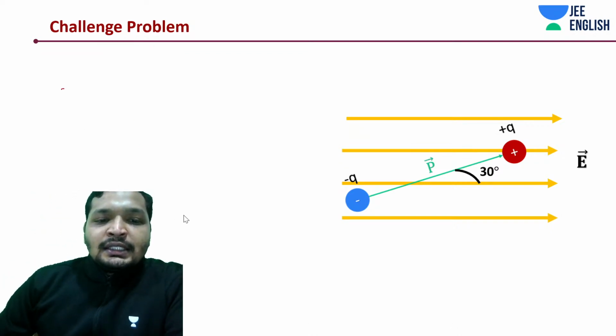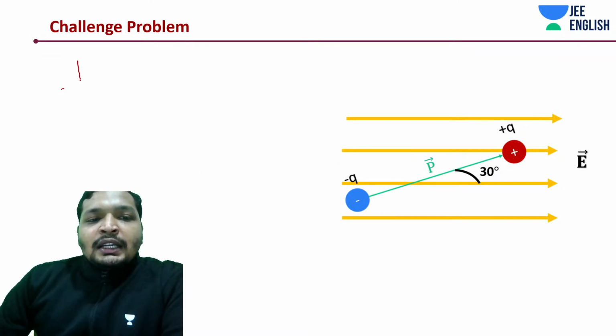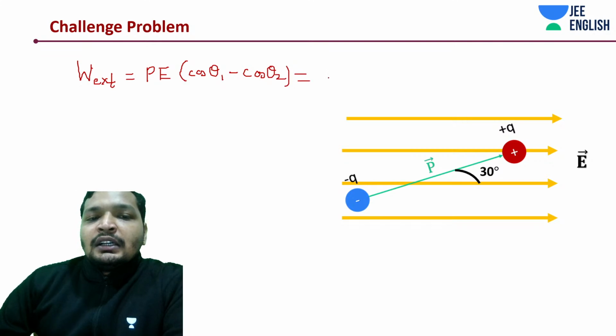So what did I say? In this case, what is work done by the external system? We derived some equation known as PE cos theta 1 minus cos of theta 2. Forget the system, etc. What is that? That is basically change in potential energy.